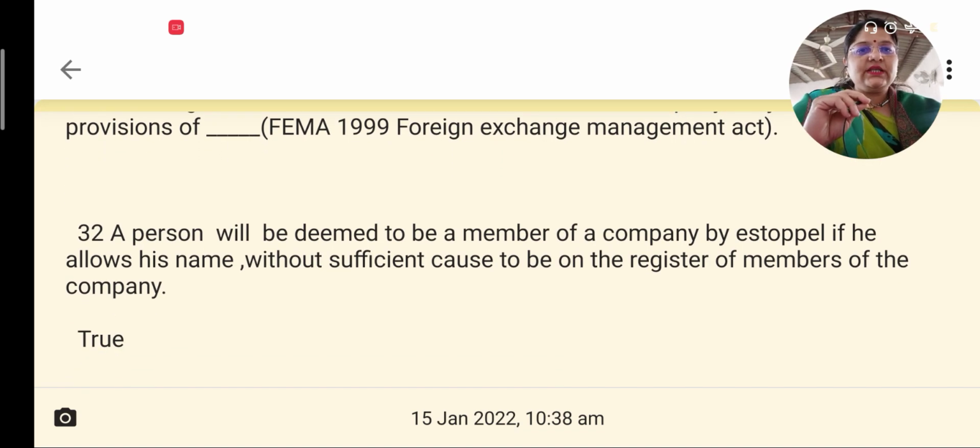A person will be deemed to be a member of a company by estoppel. Estoppel means to be stopped.